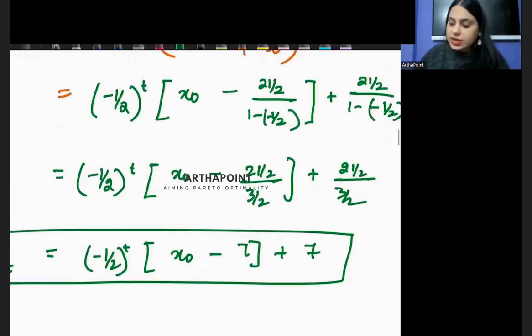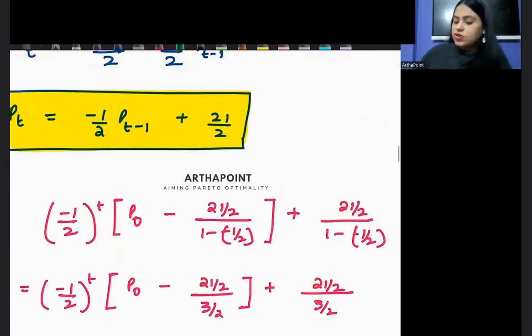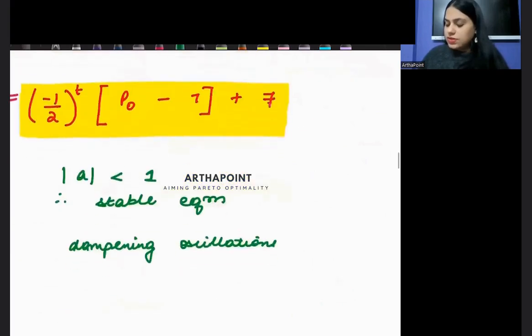अच्छा x naught नहीं करना है. हाँ बेटा, everywhere you should be writing p naught. Price के terms में है ना, so you should be mentioning it in terms of p naught. ठीक है बेटा, तो ये आपका एक general equation निकल गया. Where is it? This.